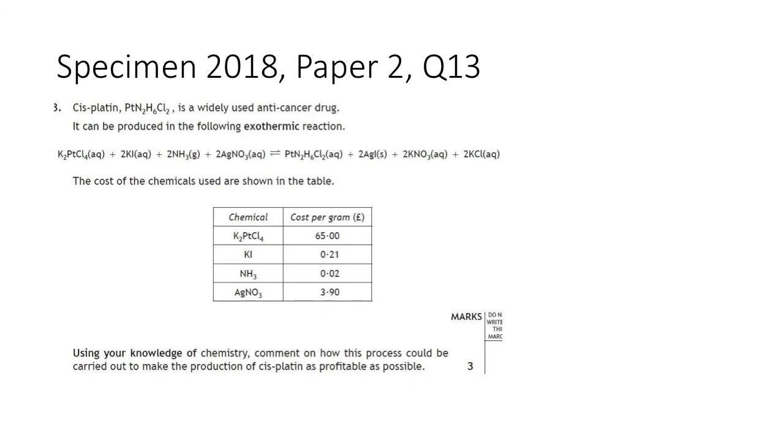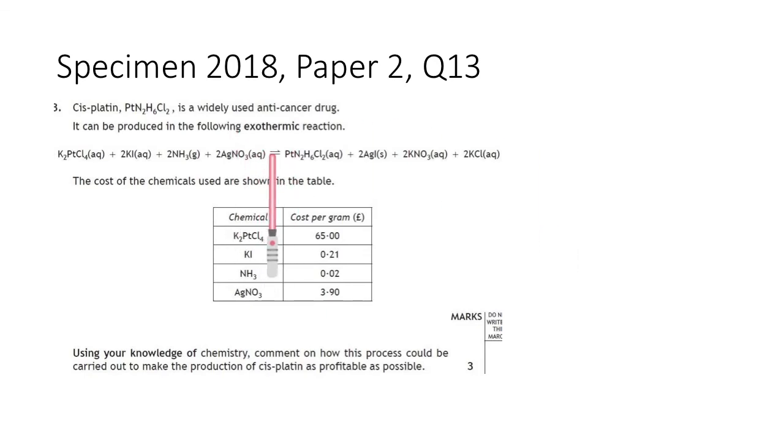Cisplatin is a widely used anti-cancer drug. It can be produced in the following exothermic reaction. So we have the equation, and they've also given us in the table the cost of some of the chemicals per gram. Using your knowledge of chemistry, comment on how this process could be carried out to make the production of cisplatin as profitable as possible.